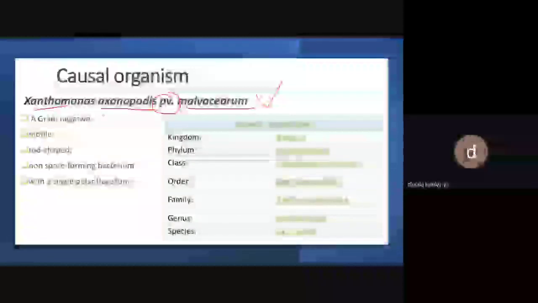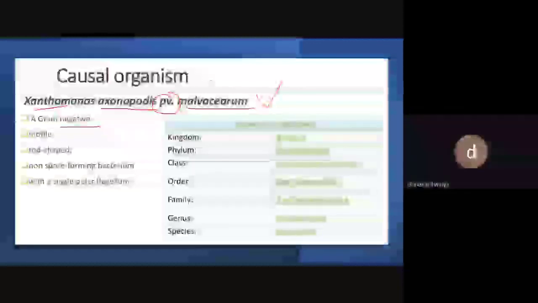And the causal organism of this angular leaf spot of cotton is Xanthomonas axonopodis, plant variety, my dear friends. Plant variety. Come on, tell me. Are you feeling bored? No, sir. So malvacearum. Why can we say malvacearum? Just because this plant belongs to which family? Malvaceae. This plant belongs to the Malvaceae family.